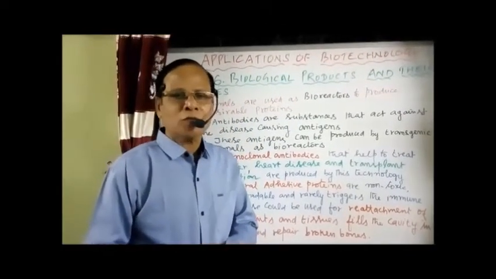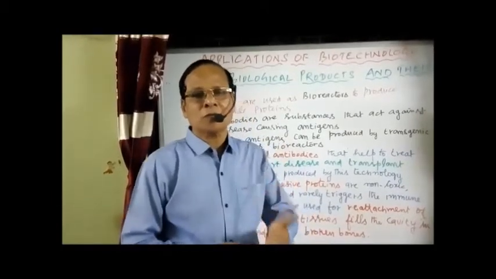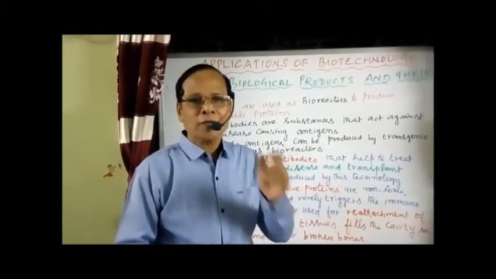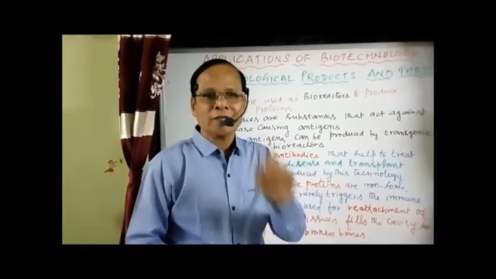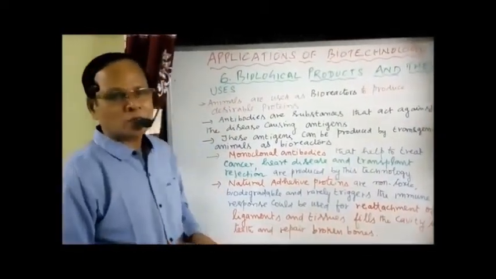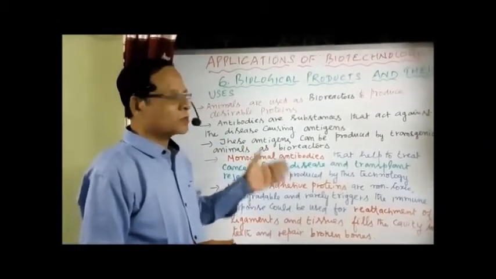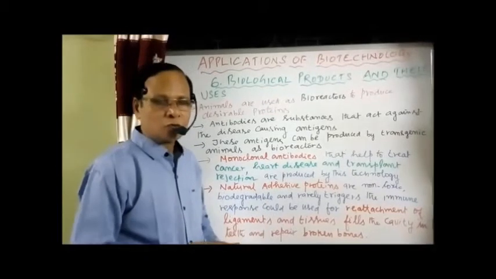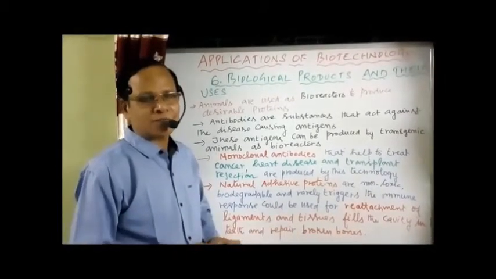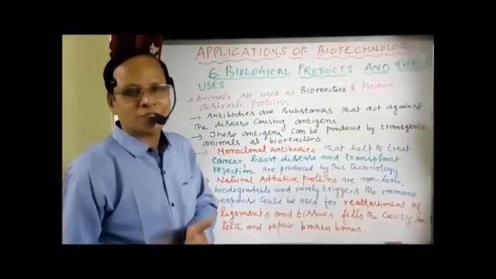The next one, I mentioned the monoclonal antibodies. What is the use of these monoclonal antibodies? All the antibodies in a clone are fighting against a specific antigen. These monoclonal antibodies are used to treat cancer, heart disease, and also in transplant rejection.